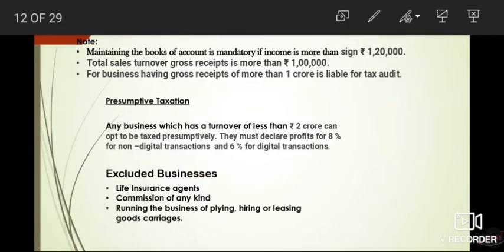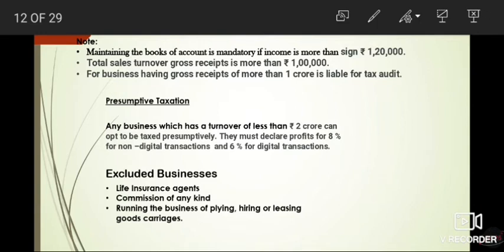Presumptive means that the business SSC is not preparing a proper P&L account and everything. He is just declaring profits. So he can use this facility. If the turnover is less than rupees 2 crore, then he can use this facility. Okay, then here the profits must be at least 8% for the non-digital transactions and 6% for the digital transactions.